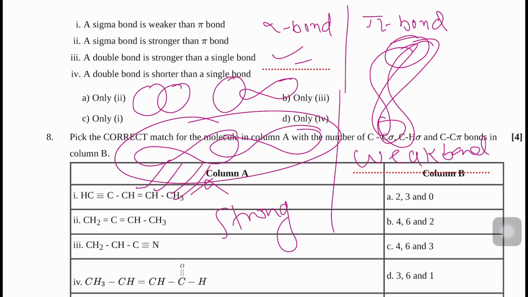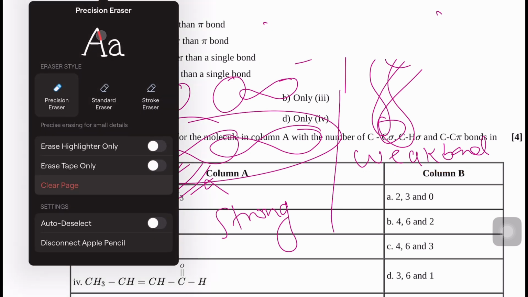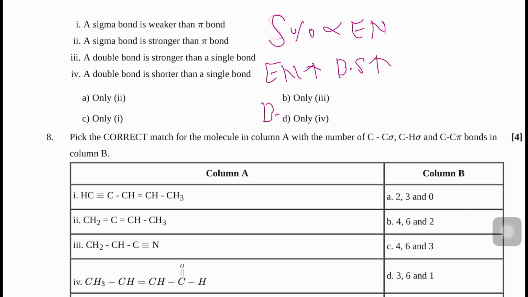Due to this stronger bond, we can also understand on the basis of s percentage. S percentage is directly proportional to electronegativity. If electronegativity increases, bond strength increases. If bond strength increases, bond length decreases.